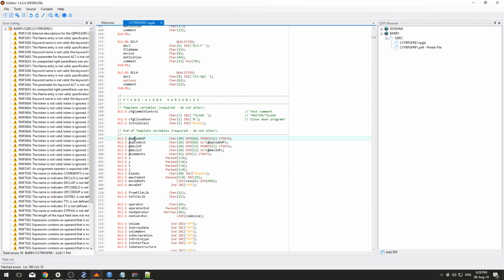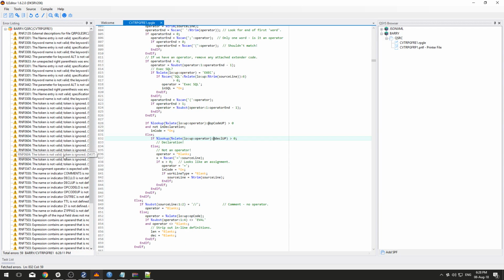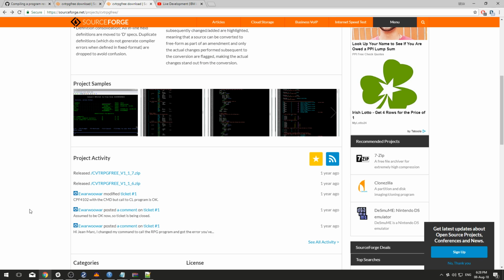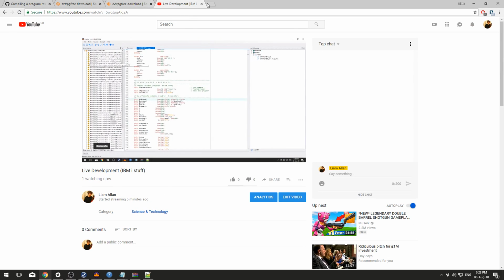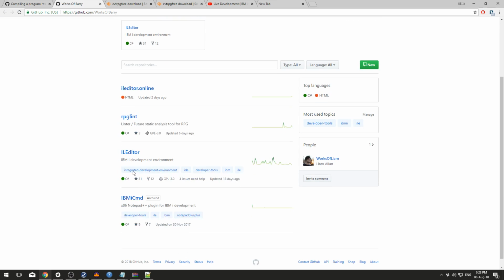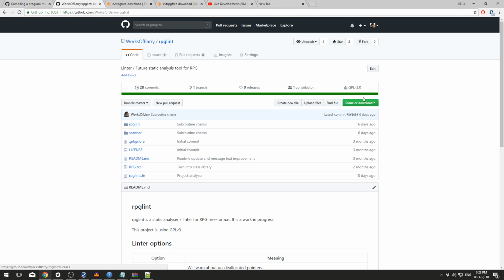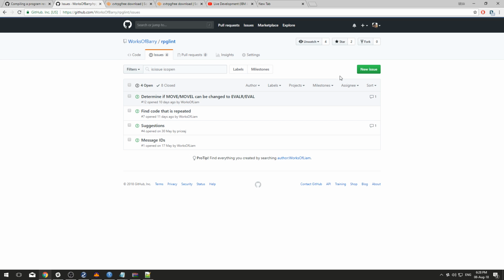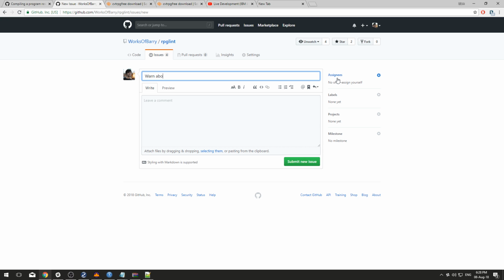We have these @ symbols. Ugh. I need to raise a bug. I need to raise an issue on the linter here. One about using weird characters in variables.